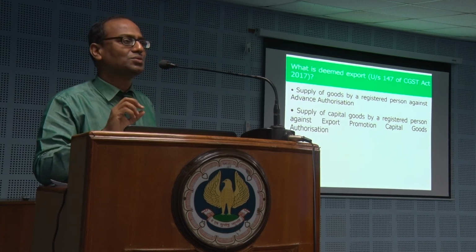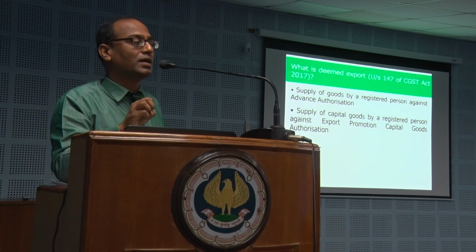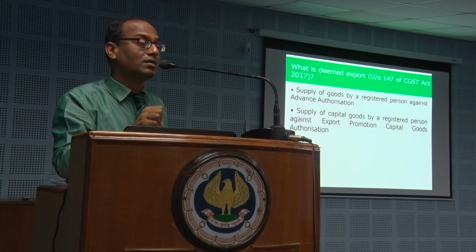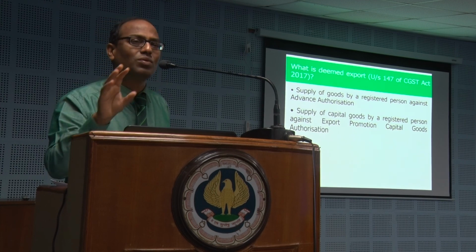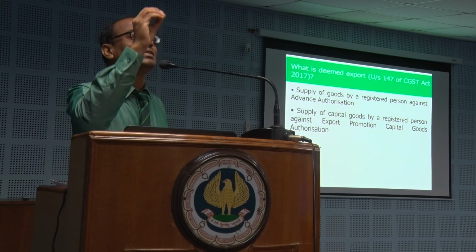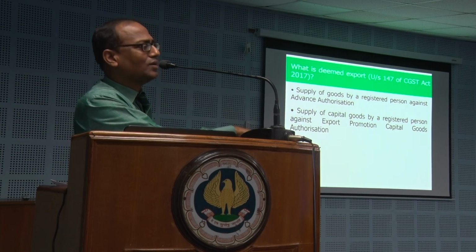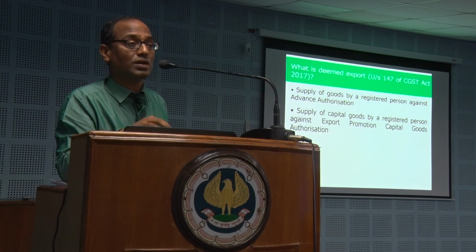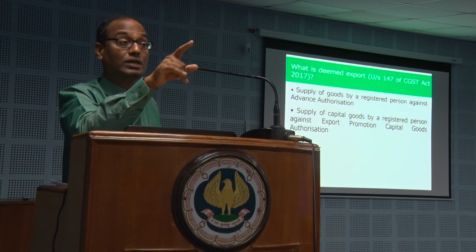So in that case also, that is advance authorization, input material you buy, the foreigner is getting foreign exchange. Capital goods you buy, the foreigner is getting money. So in that case, what you are able to see is foreign exchange going out of your hands. Just to stop this practice, an Indian who is readily with the capital goods, readily with the so-called importable goods for the purpose of advance authorization, is permitted to give it to you without GST.